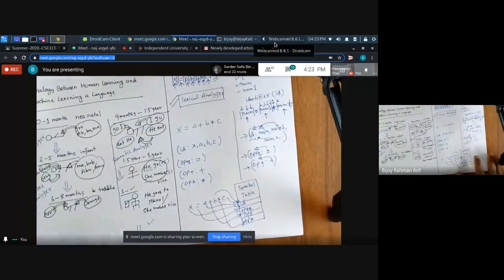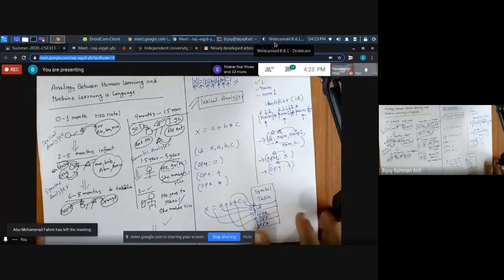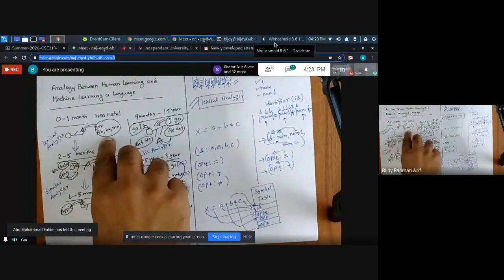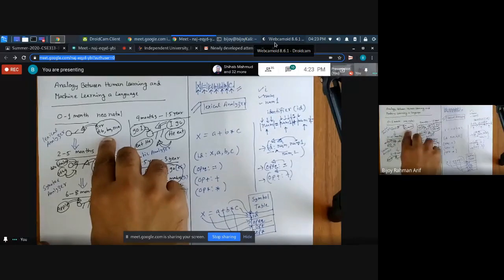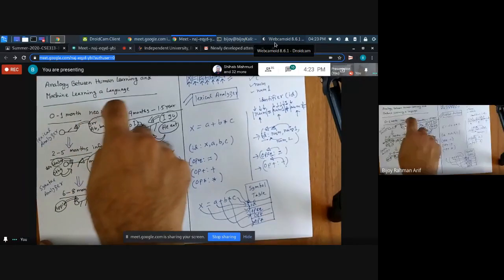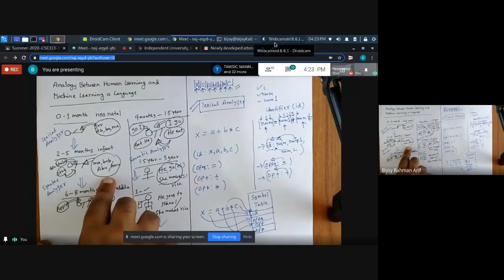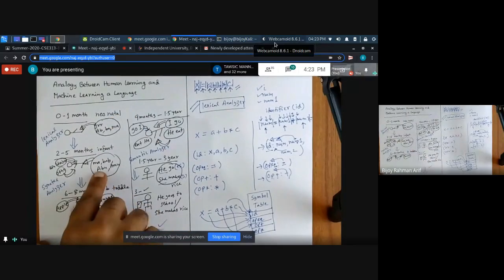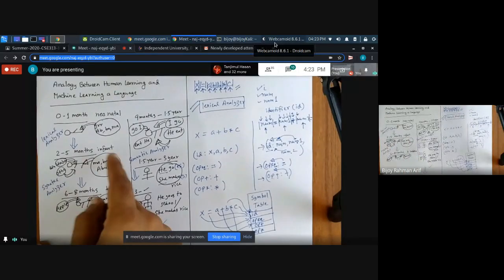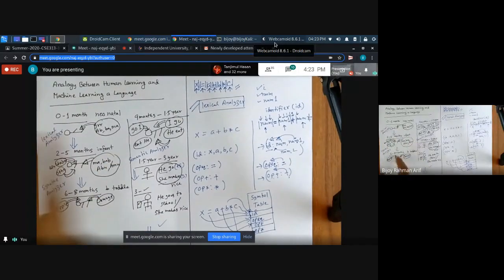Let's go to the previous example. What is happening with the infant? Initially, the infant knows some meaningless words. We don't know the meaning. After that, it knows words like Abu is a figure, Ammu is a figure, Khabo means I want to eat.